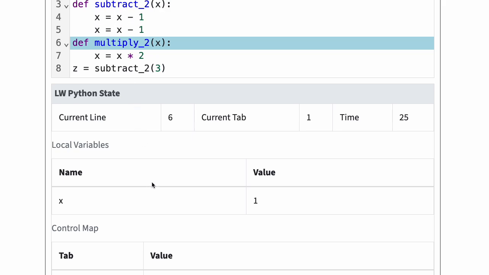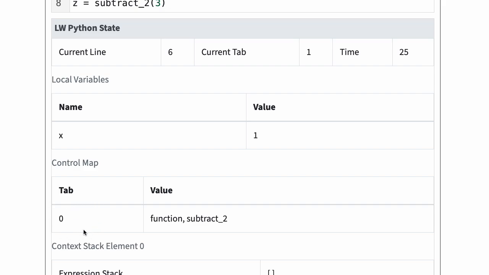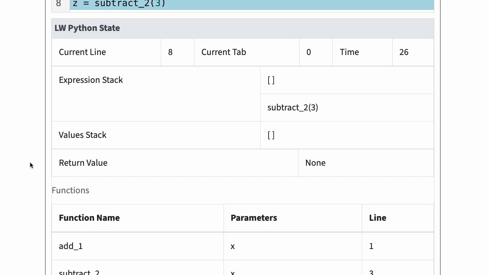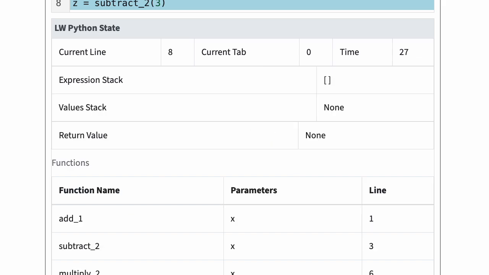LWPython then checks the control map entry at tab 0. The entry value, which is the pair function and subtract 2, indicates that Python was inside the subtract 2 function body. Since the function body has ended, Python will store none in return value and restore the call site state from the context stack. At time 26, Python has returned to line 8 and tab 0. Python will now push none into the value stack and finish the function call evaluation. Finally, Python is going to pop the value stack and store the popped value in variable z.